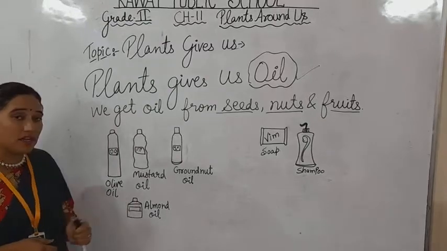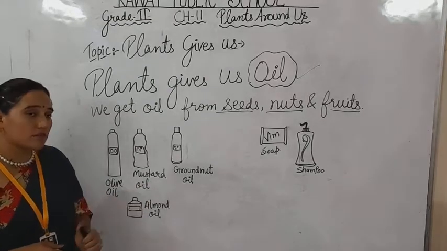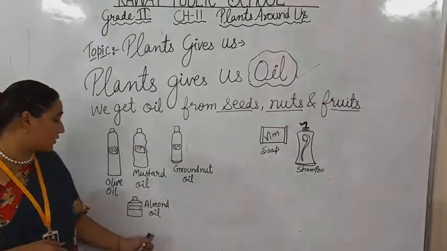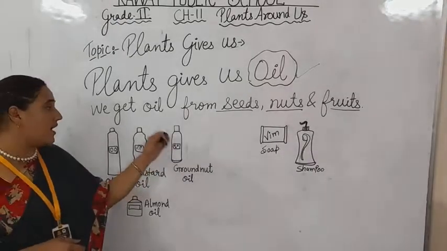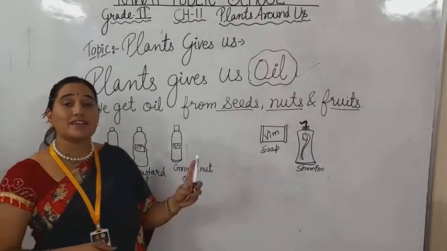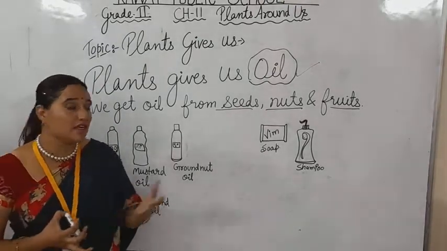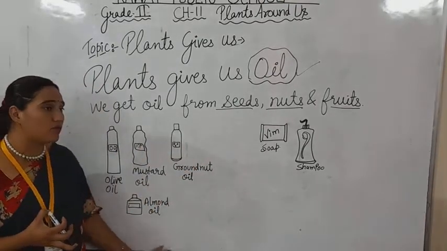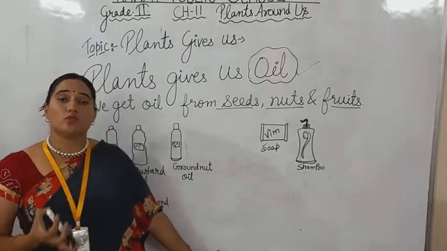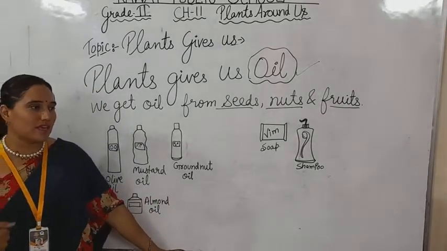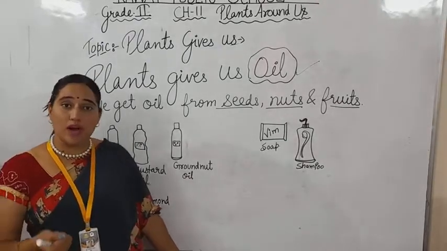You can say olive oil. You are using mustard oil. You are using groundnut oil, or you can say almond oil. We are using all these kinds of oils in our food to make it so yummy, so tasty. So we add different types of oils in our food. So we can give a lot of taste to our food.